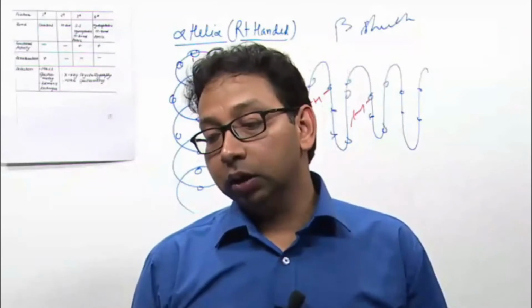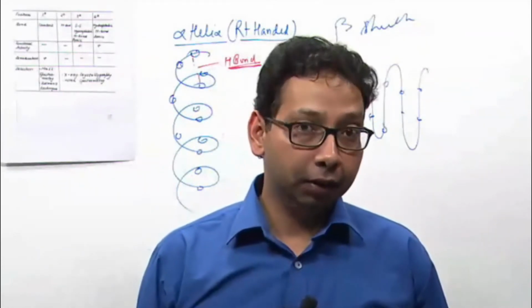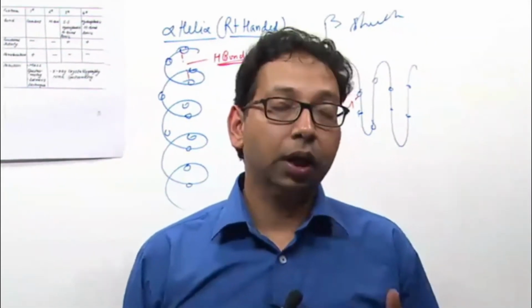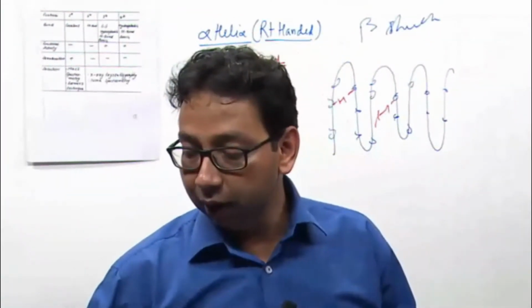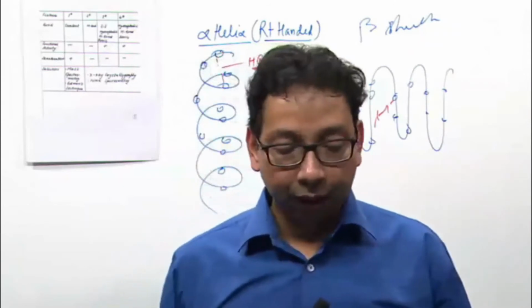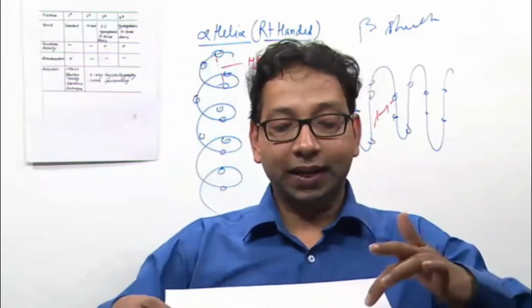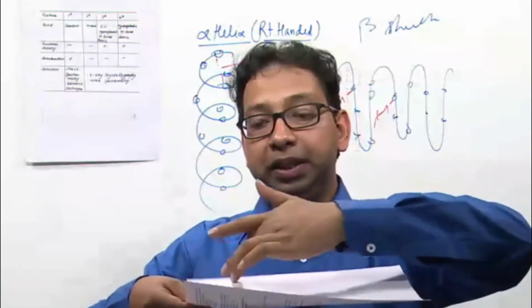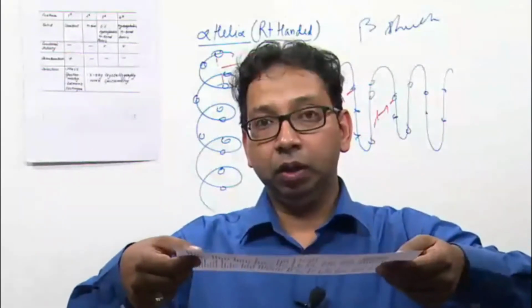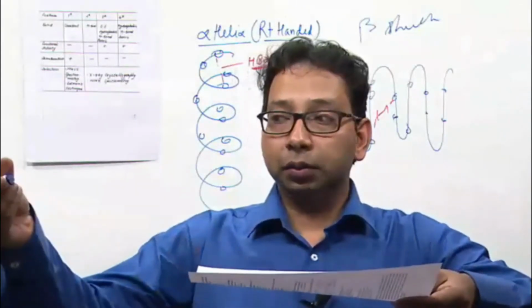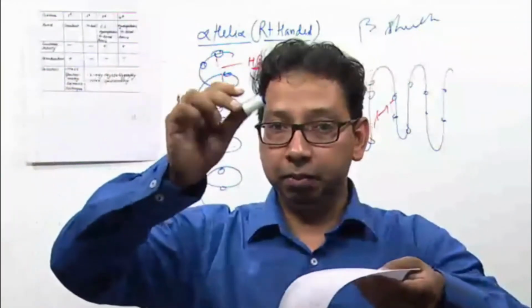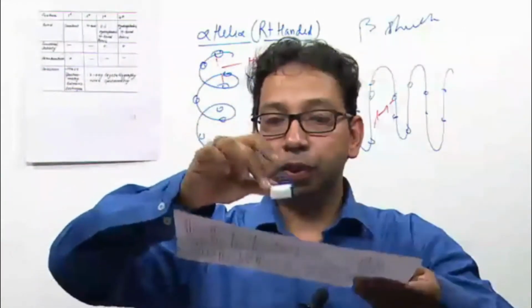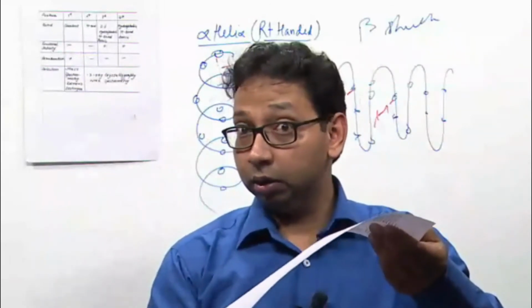Suppose a protein was having 20 amino acids or 100 amino acids. We take the first example. Suppose a protein is having 100 amino acids and it acquires a secondary structure, beta pleated sheet. Now this protein wants to do function. Suppose the function of this protein is to carry this cap, and it can't.